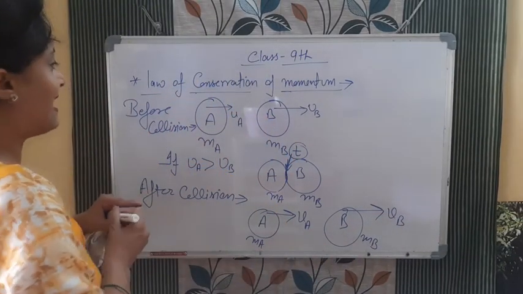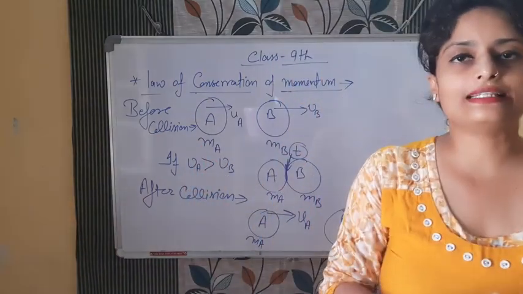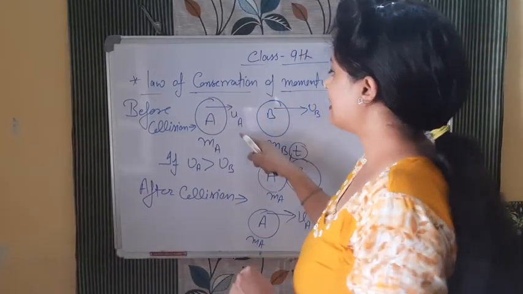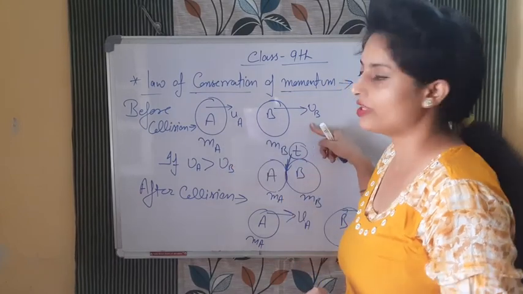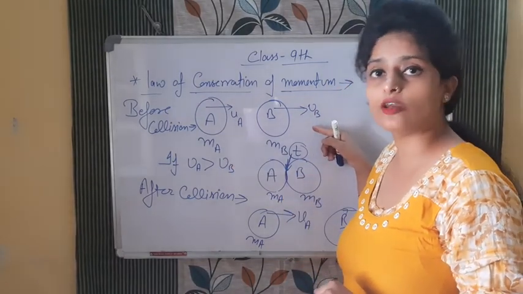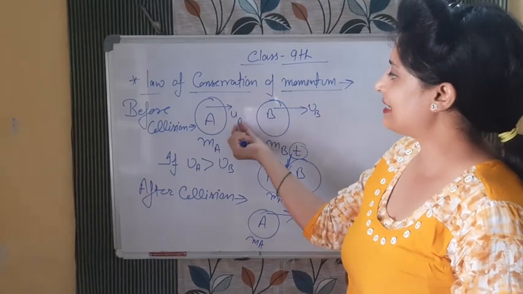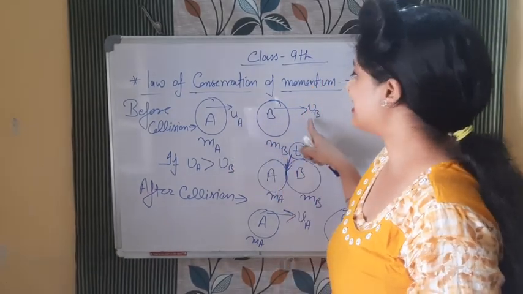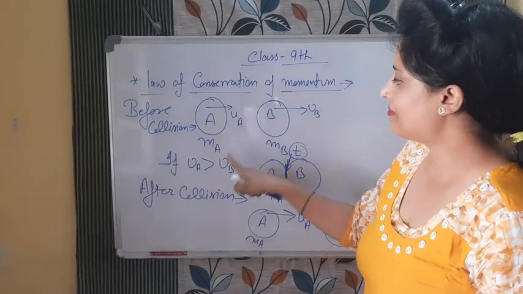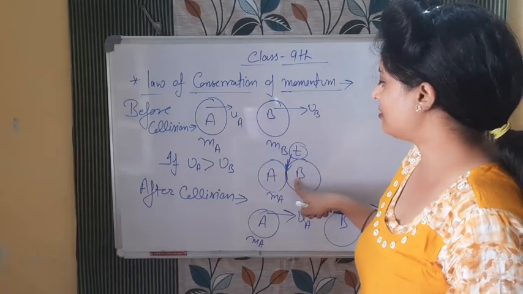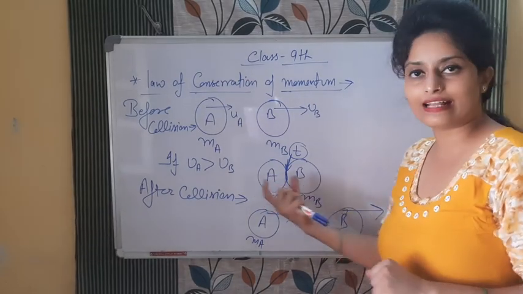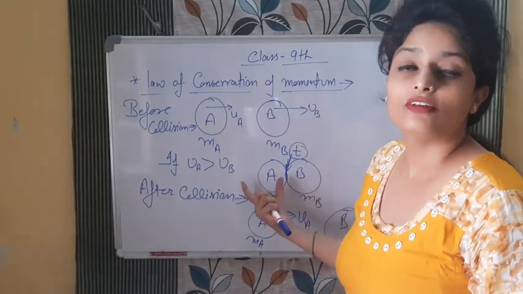Firstly understand this diagram. See, there are two bodies, they have their own mass and they are moving with some velocities. This is moving with ua, this is moving with ub, because I am writing the initial velocity of both bodies, so I am writing it with the letter u, ua, ub. Now, if ua is greater than ub, after some time A will strike the B body. When they strike, it will give its kinetic energy to this one, and there will be some change in the velocity.